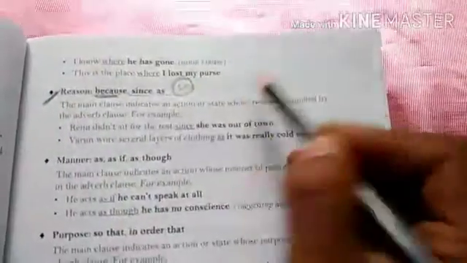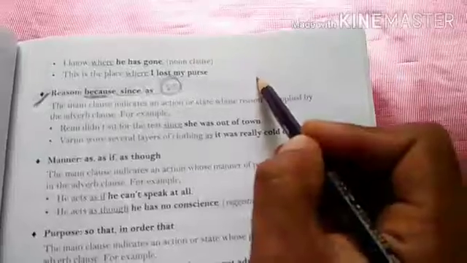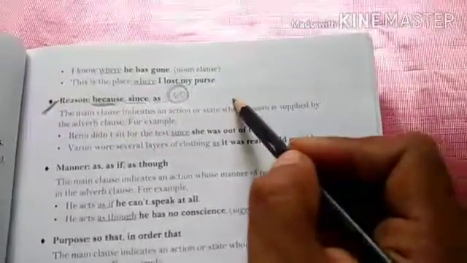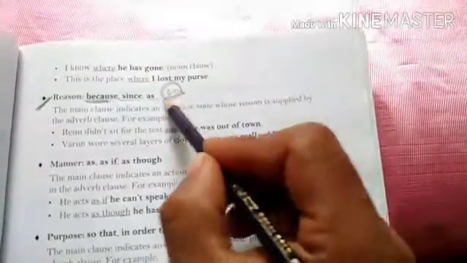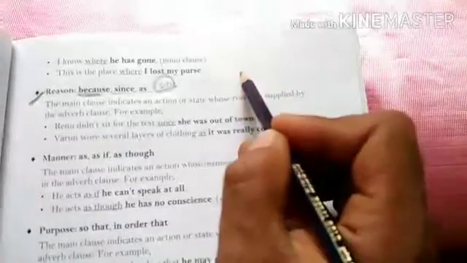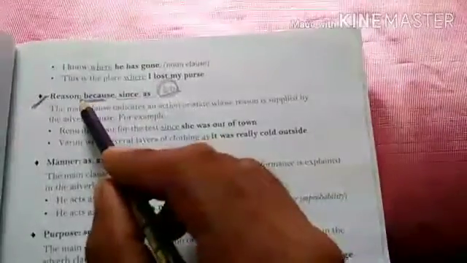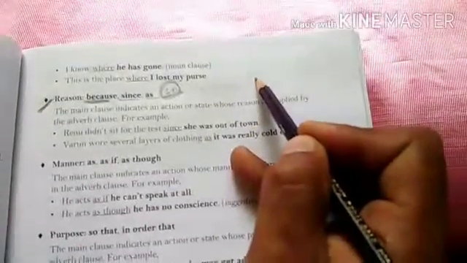Because he was ill. Okay, so here because he was ill is a subordinate clause. But so is used to join two independent clauses, while because is used to join an independent clause with a subordinate clause.